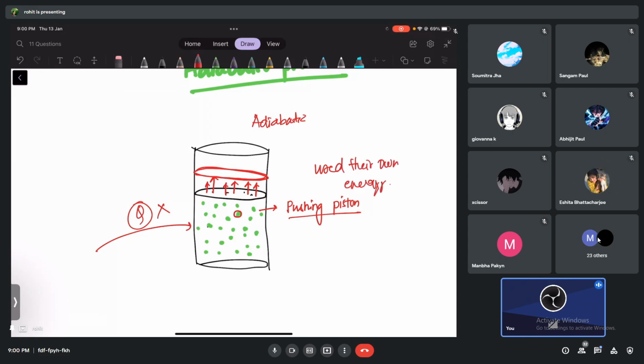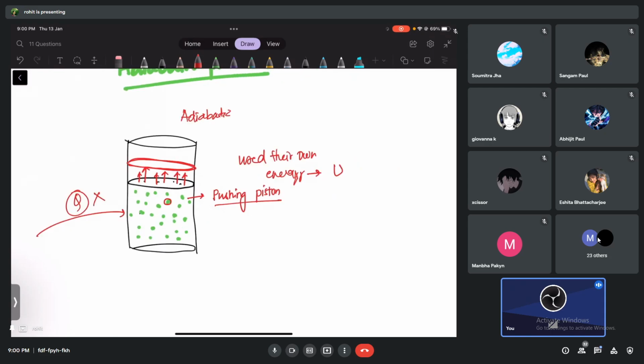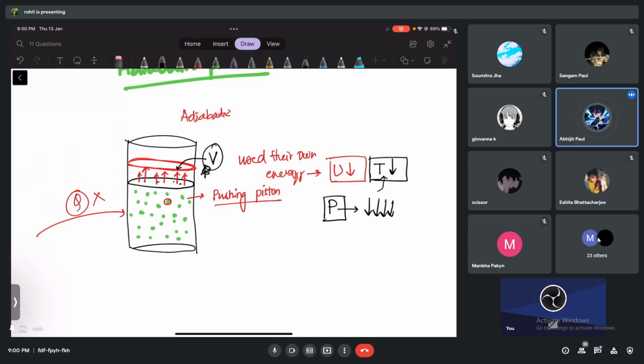So what will happen, guys? Will they have the same kinetic and internal energy, or decreased internal energy? Decrease. Decreased internal energy means the temperature will remain or it will lower? The temperature will be lowered, okay? And what will happen to your pressure? When the temperature lowers and volume increases, just imagine, a very sad case for a gas. Temperature is low and the volume is also increased. The pressure cannot be maintained. It will decrease, decrease very, very fast.